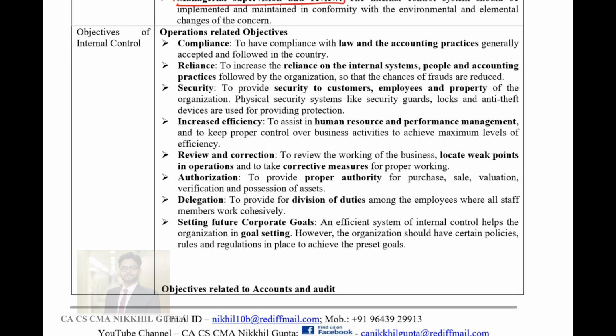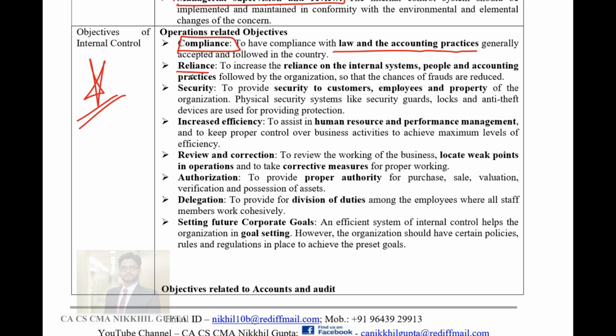So next is, what are the objectives of internal control? Why do we employ internal control in any organization, guys? First is compliance. The compliance should be done for law and accounting practices properly. Everyone should follow the law which is prevalent in the country.